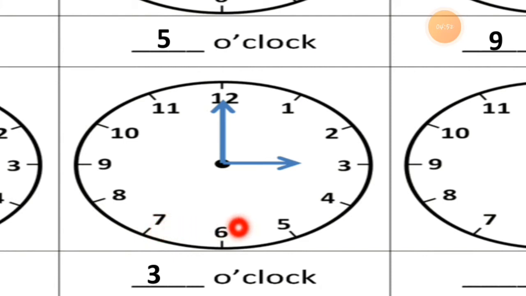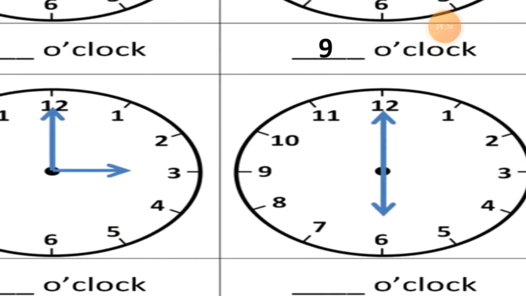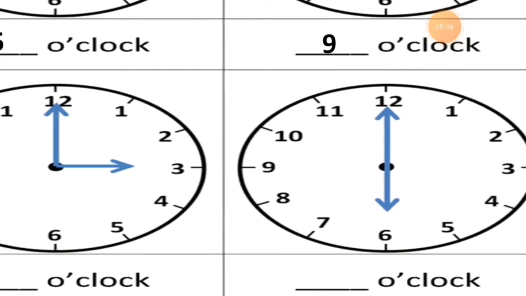This way you can read the clock. How can you read it? This way. It is 3 o'clock. I hope you understand properly how to read the clock. Now the next clock we are taking. Here it is. You can see this red dot.